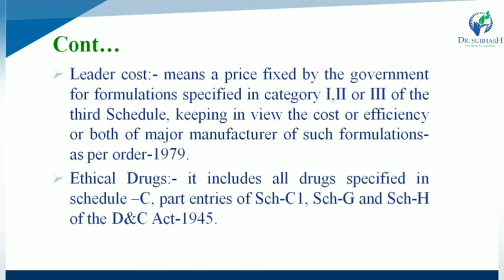What is Schedule C? We already discussed all the schedules. First one, Schedule C, is about parenteral and biological products, while Schedule C1 also stands for biological products, but non-parenteral. C is parenteral and C1 is non-parenteral, and both are biological in nature. Third one is Schedule G, for drugs used under supervision, and Schedule H is for prescribed dosage forms.